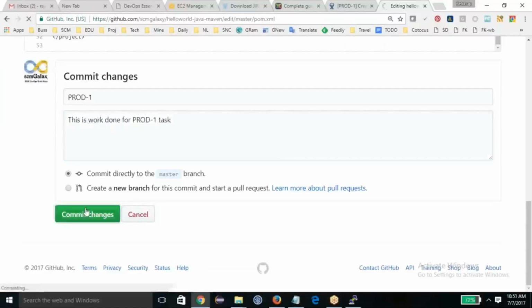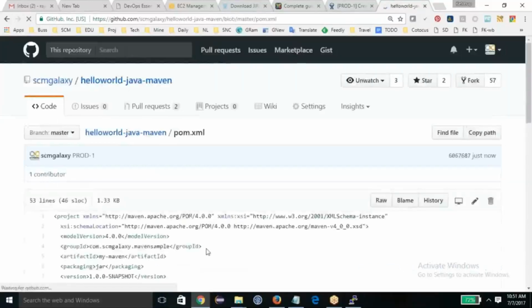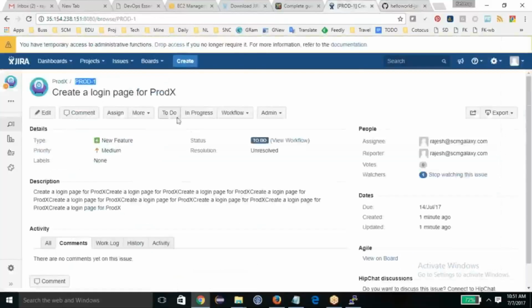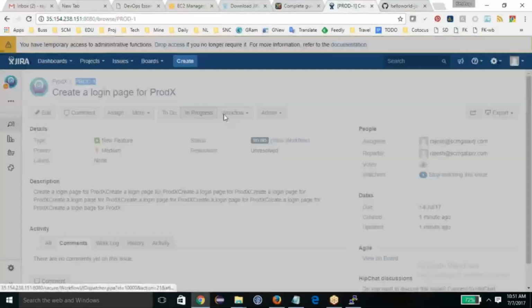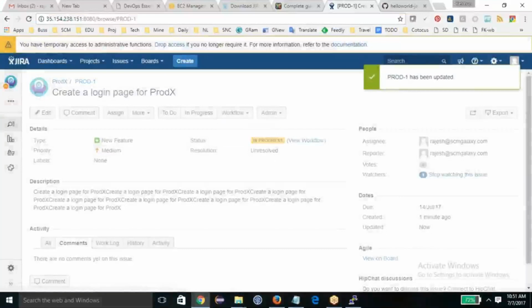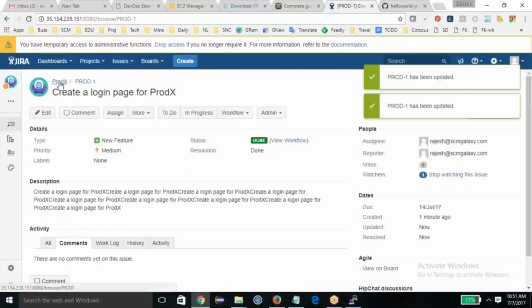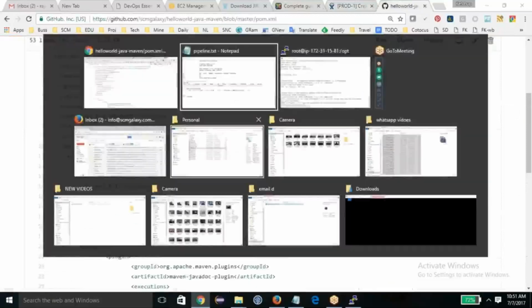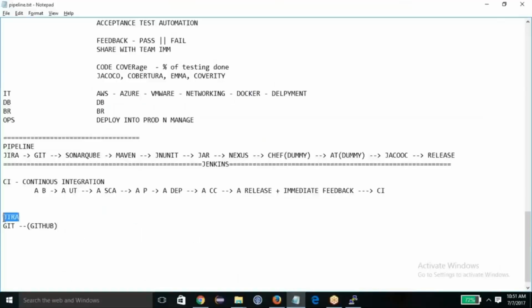Okay, I committed this one on the source code management, it is done. Now I'll go here, I say in progress and done. I completed this work. Wonderful. So now as a programmer I completed this work. You have the source code here now. So we got this requirement here, we got the source code here.